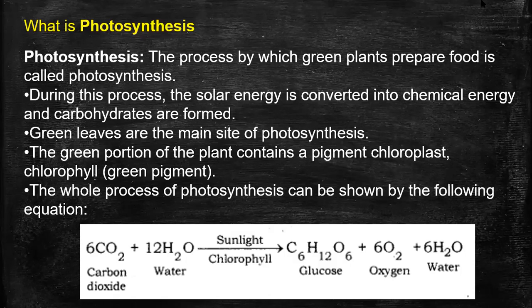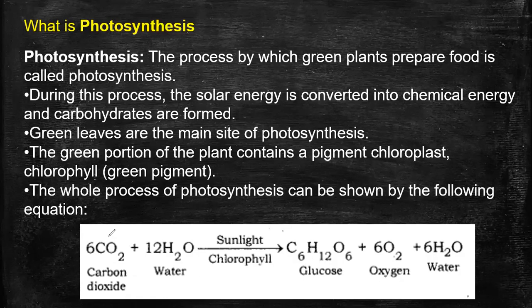Okay, guys, look at this equation. Ayush, the definition is like this: green plants manufacture their food. In the form of what? Looking at the chemical equation, you can answer that.